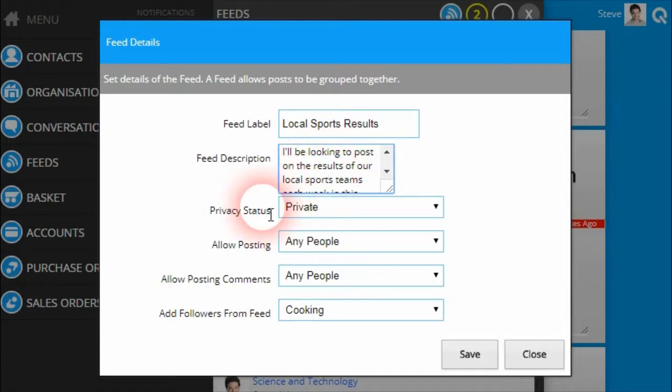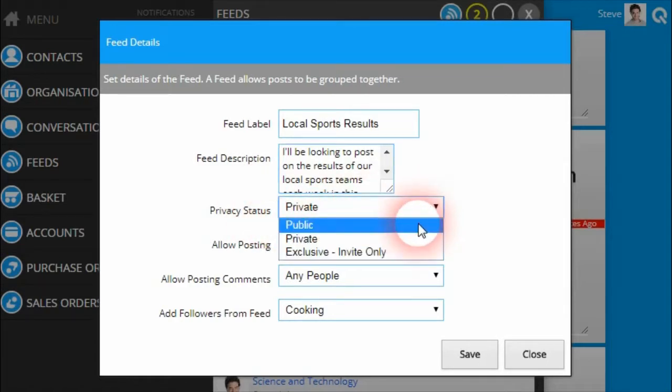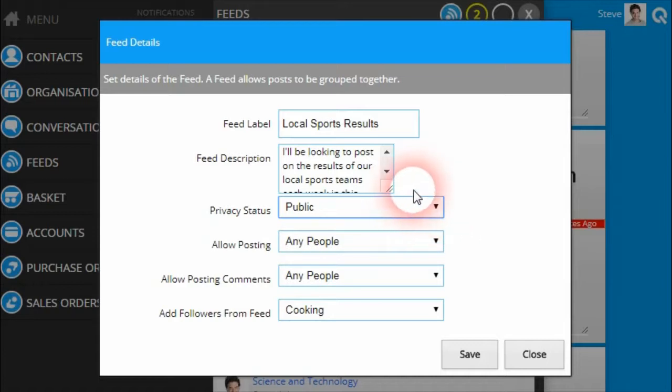Next is the privacy status. The privacy status controls who can see this feed. There are 3 options available. You can make a feed public. That means that anyone not logged into the Squizz.com platform is allowed to see the posts on your feed, as well as anyone who is both logged into the platform or is not following your posts.